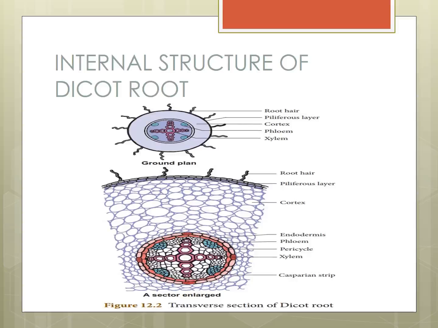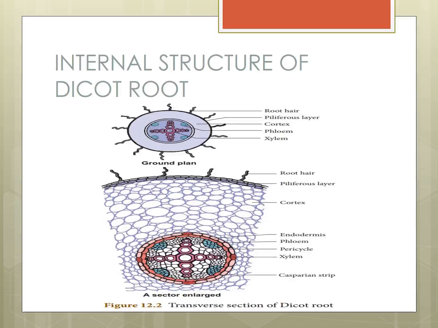What is a Casparian strip? The cells are barrel shaped, closely packed, and show band-like thickening on their radial and inner tangential walls called Casparian strips. It helps in the movement of water and dissolved salt from the cortex into the xylem. Okay? Next one, stele. What is stele? All tissues inner to the endodermis constitute the stele.